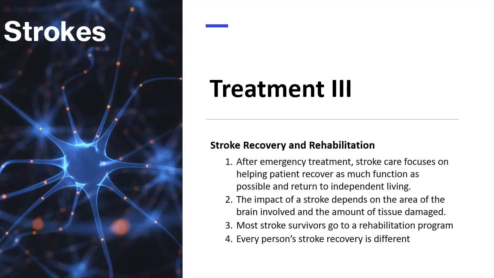If the stroke affected the left side of the brain, the movement and sensation on the right side of the body may be affected. Left brain damage may also cause speech and language disorder. Third, most stroke survivors go to a rehabilitation program based on age, overall health, and degree of disability from the stroke. It will take into consideration the patient's lifestyle, interests, and priorities, and the availability of family members or other caregivers. And lastly, every person's stroke recovery is different.